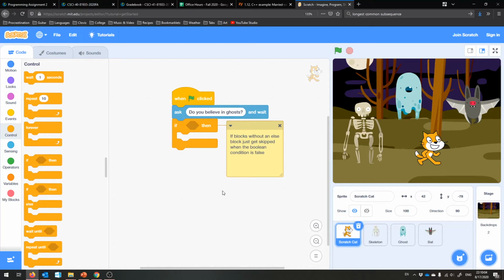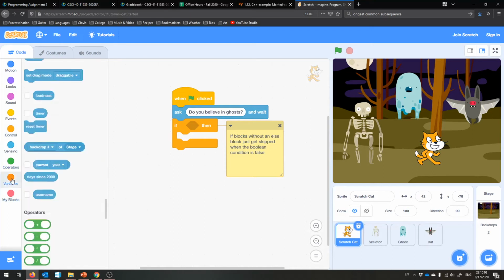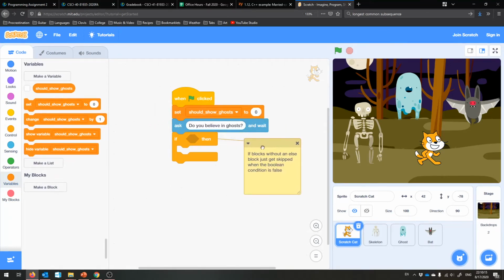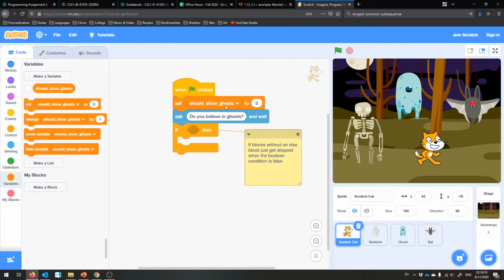So this might bite me in a second, but I think if we start the program by saying should show ghosts equals 0, that will solve it. So at the very beginning of the program, we're going to hide all the ghosts because we don't know what the user thinks yet. So add a comment.